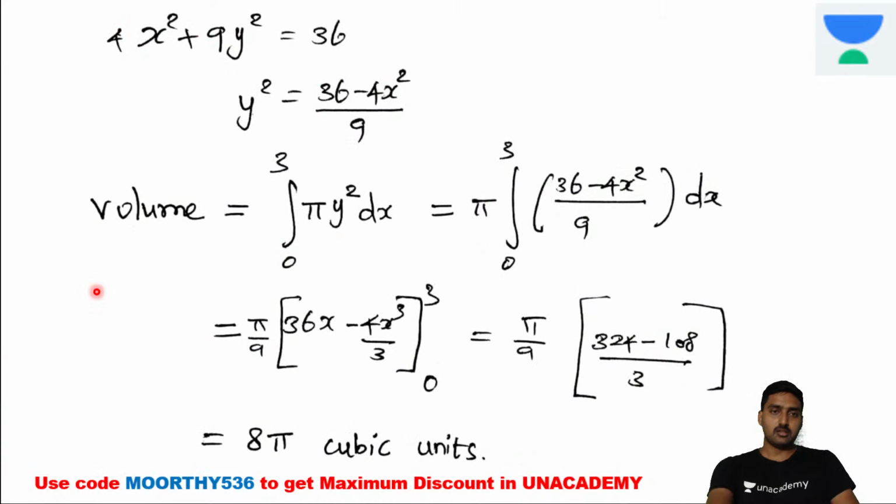Now the ellipse equation, 4x square plus 9y square is equal to 36. It's a condition. Now y square is equal to 36 minus 4x square divided by 9.